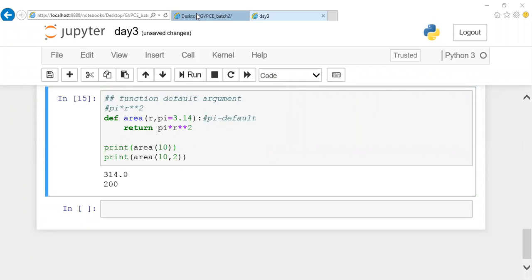Sai, are you there? I guess some network issue from his end. Once he is back, let him ask his doubt.